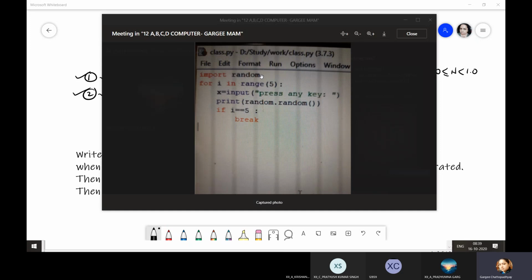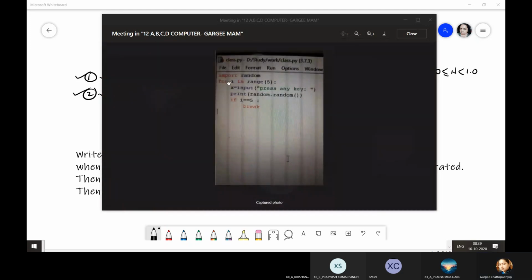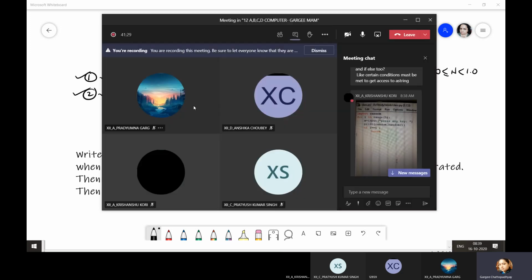Everybody please look here. This is a program. When i is 0, x equals input, press any key. So you pressed any key, and when you press enter, it will print a random number. Then next time, again it will do the same. For is a loop which already runs for a fixed number of times. So you don't have to write a break condition, or use this if condition over here. Even without that, your program will work.